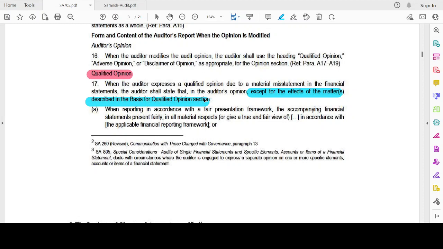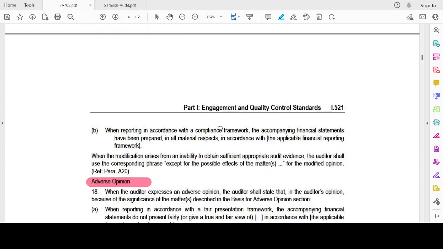Now, qualified opinion. The auditor shall state in the auditor's opinion section: except for the effects of the matter described in the basis for qualified opinion section. When reporting in accordance with the fair presentation framework, the accompanying financial statements present fairly, in all material respects, or give a true and fair view, in accordance with the applicable financial reporting framework. Or the accompanying financial statements are prepared in all material respects in accordance with the framework. When the modification arises from the inability to obtain sufficient appropriate evidence, he should word it as except for the possible effects of. So whenever it's an inability, then he should make it as possible.